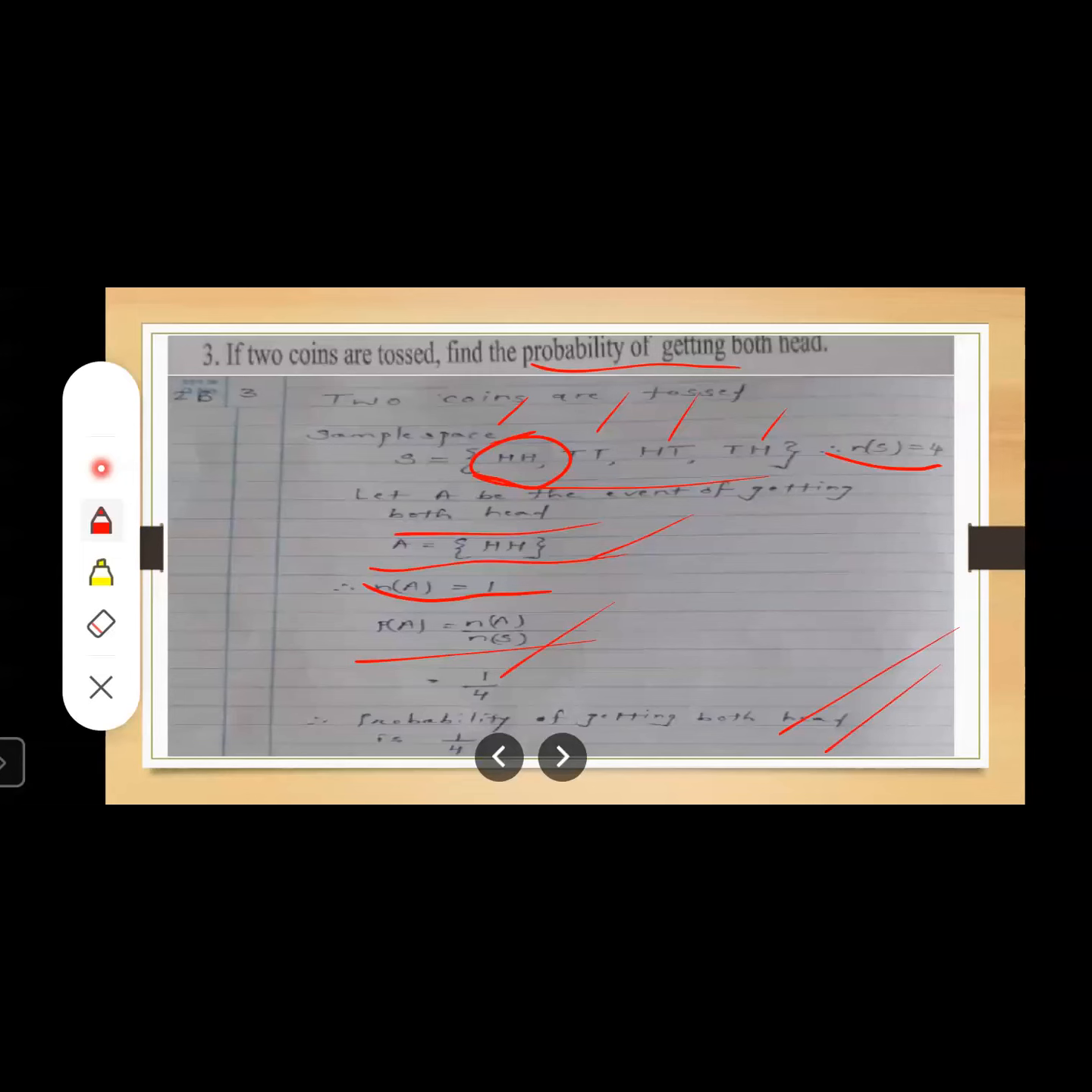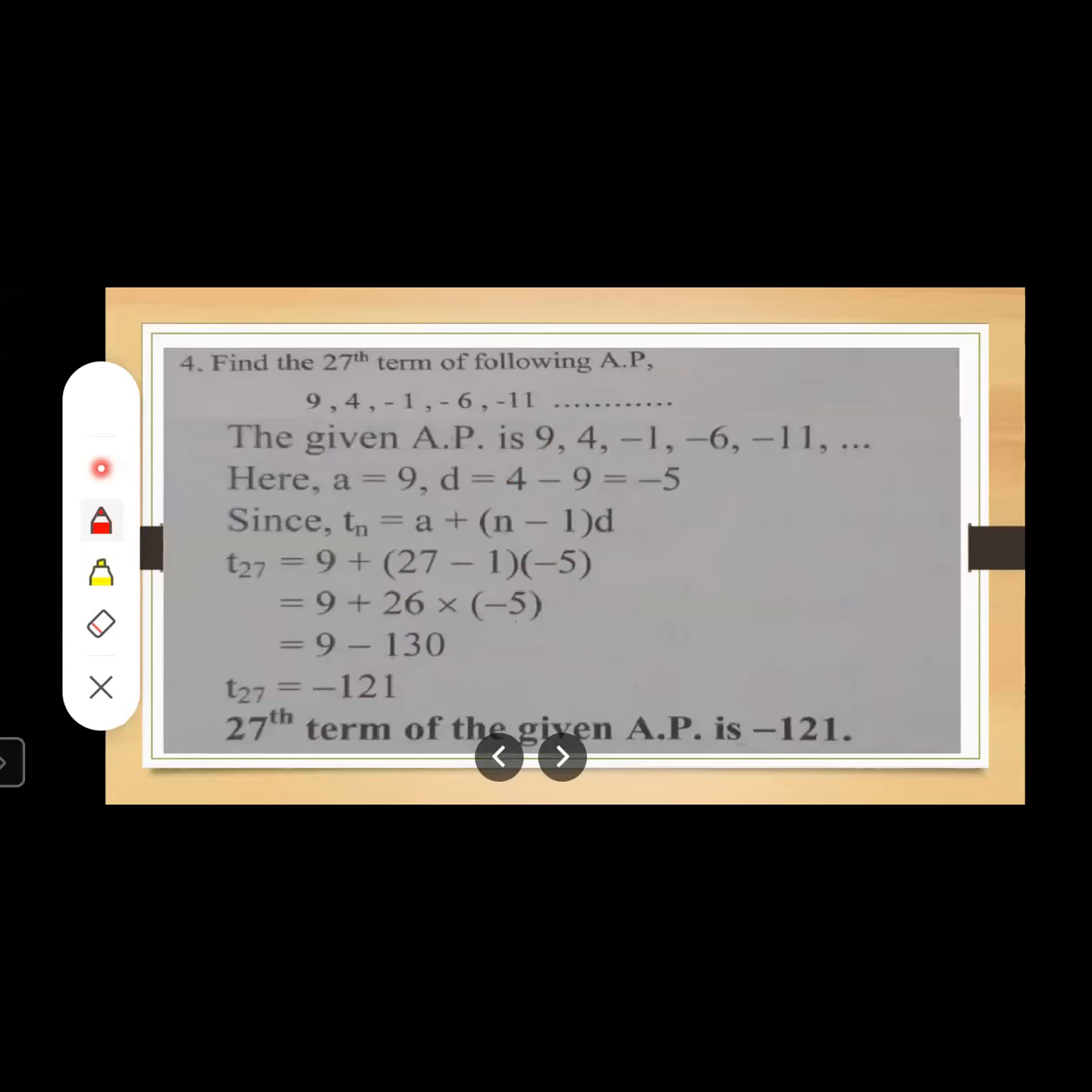Okay. Now let us move to the next slide. Find the 27th term of the following AP.